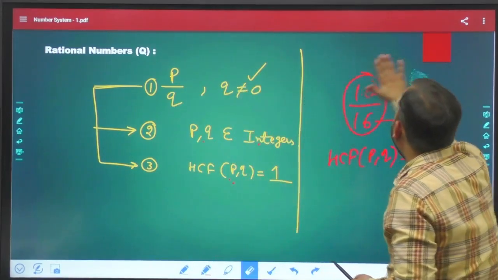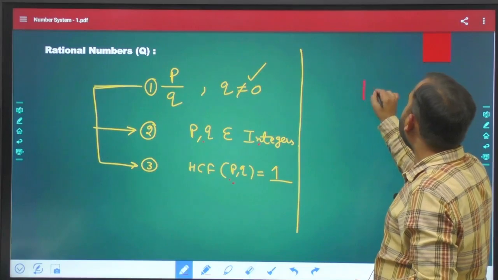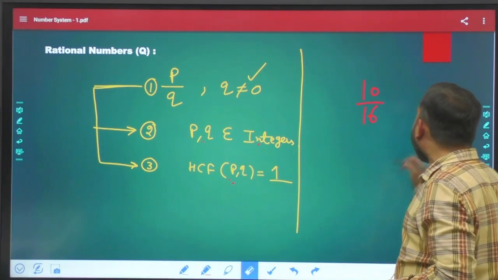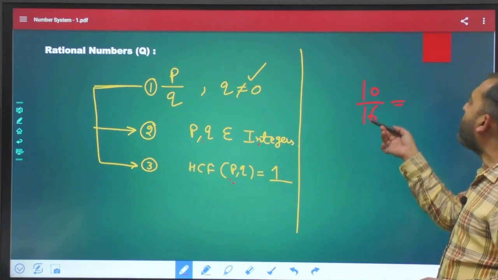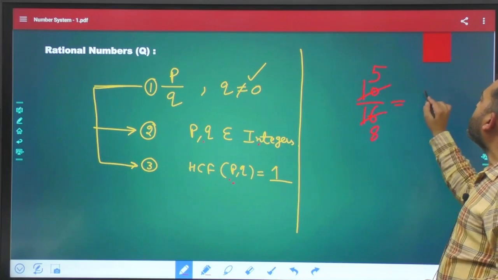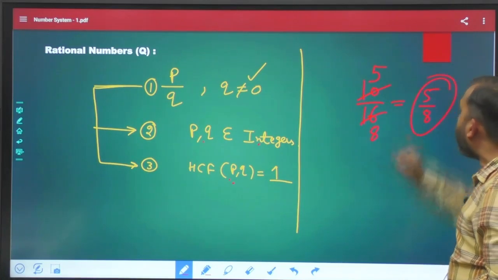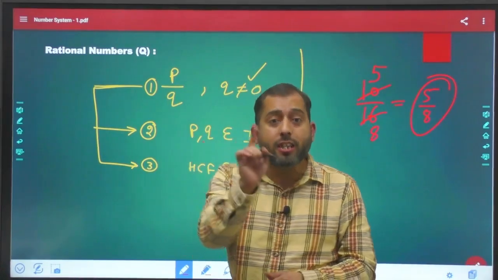So if you want to get 5 out of 5 marks, then cancel out common parts from the numerator and the denominator. 2 5s are 10, 2 8s are 16. So 5 by 8 is the right answer. 5 by 8 is the pure rational number.